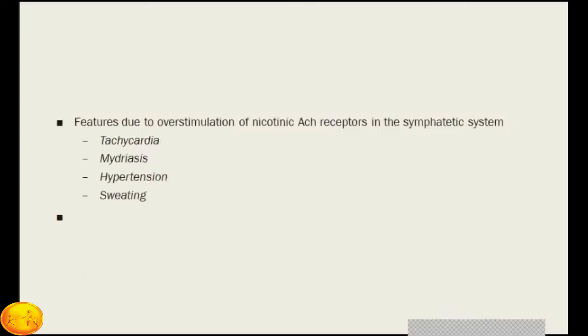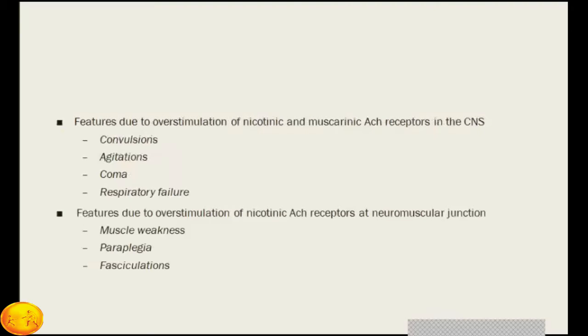Then there are some features which occur because of overstimulation of nicotinic acetylcholine receptors in the sympathetic system. They cause tachycardia, mydriasis, hypertension and sweating. Features due to overstimulation of nicotinic and muscarinic acetylcholine receptors in the central nervous system cause convulsions, which is very common with organophosphorus poisoning. Agitation, the patient is irritable, sometimes comatose, and they go into respiratory failure because of the action of acetylcholine over the central nervous system.